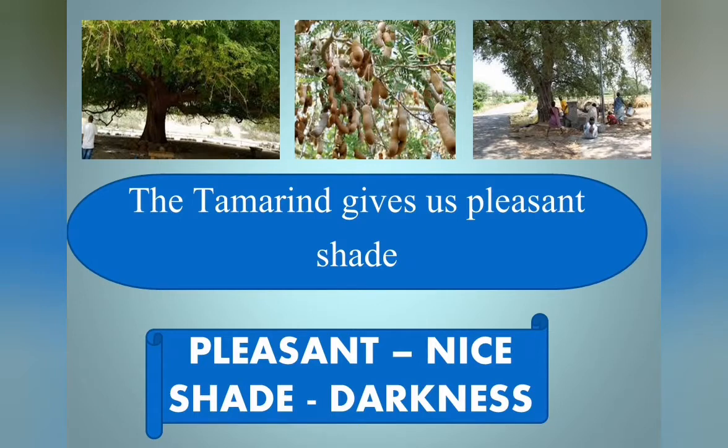Mostly we can see this tree in the village side. See in the third image, in the third picture, many of them are playing under the shade of the tamarind tree. And some of the animals are also taking rest. These are some of the uses of trees in common. But the tamarind tree gives us a very nice shade. Pleasant means very nice. The tamarind gives us pleasant shade. And now we move on to the next line.